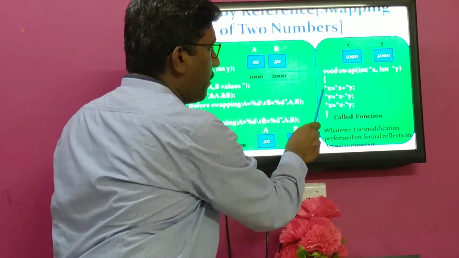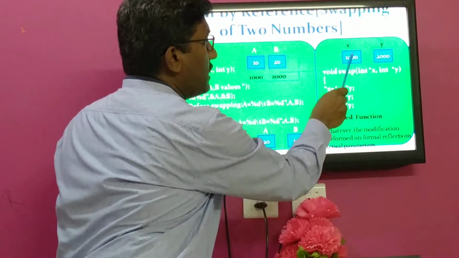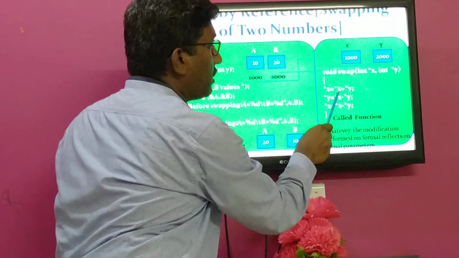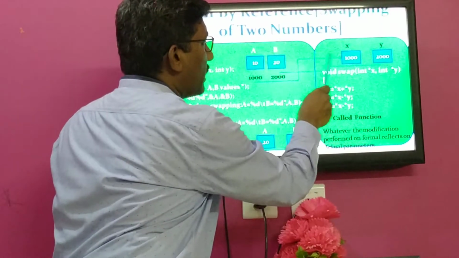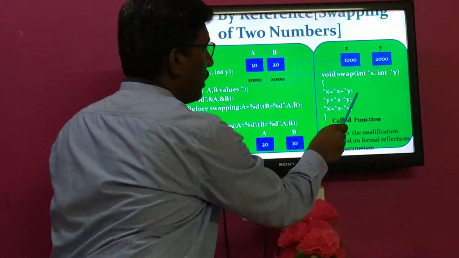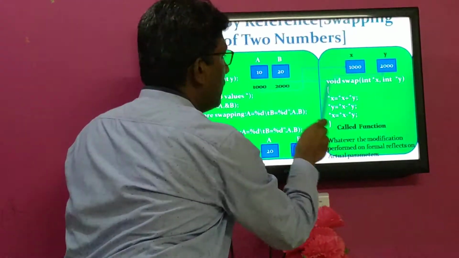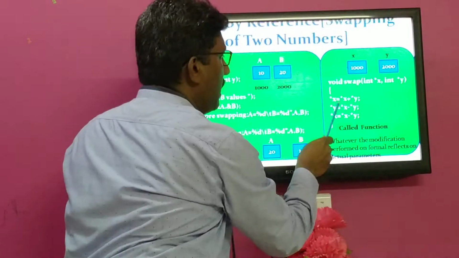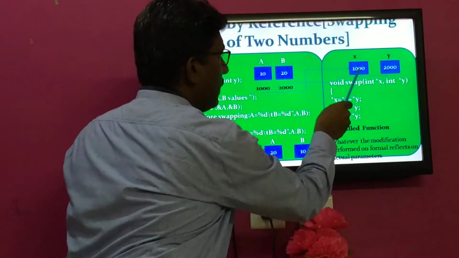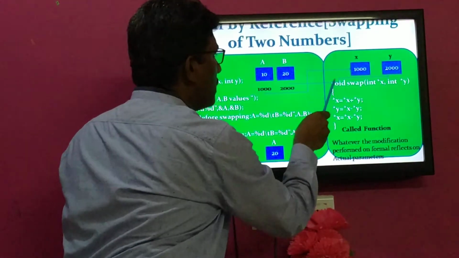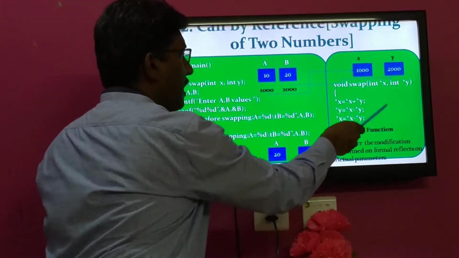By using the indirection operator, see, x is 1000. The indirection operator upon 1000 means the value within the 1000 location, which is 10, will be substituted over here. So that is 10 plus y, which is 2000. The value within y is 20. 10 plus 20 will be transferred to x. x means 1000, so the value within this 1000 location, 10, will be replaced with 30.